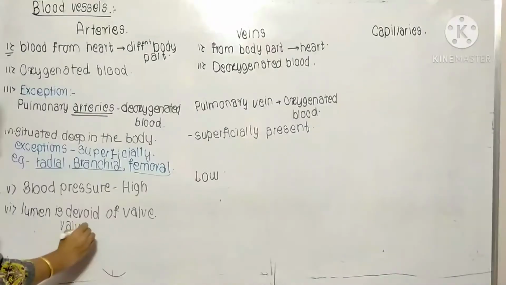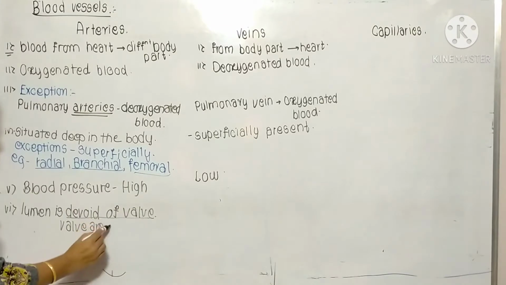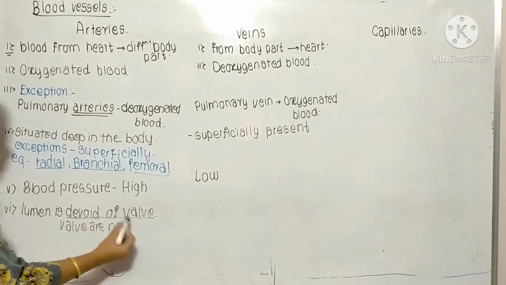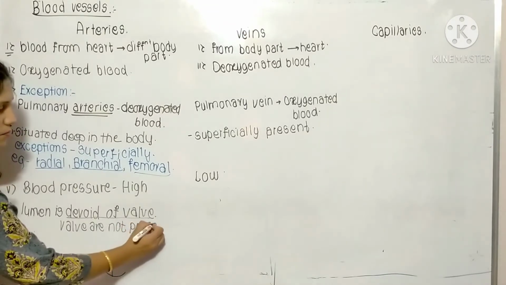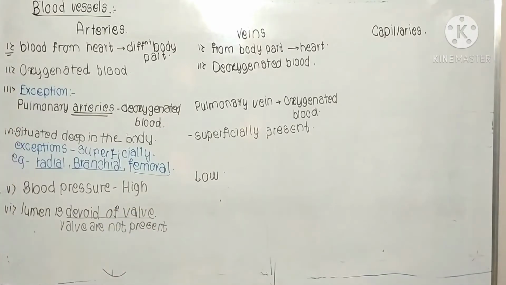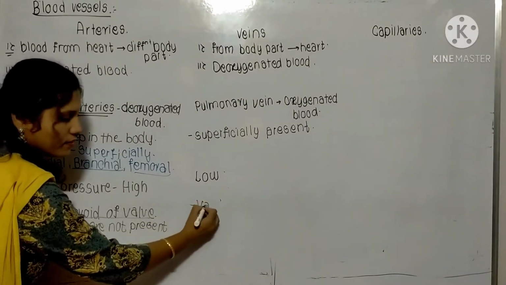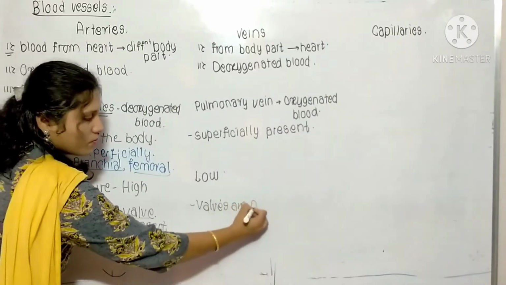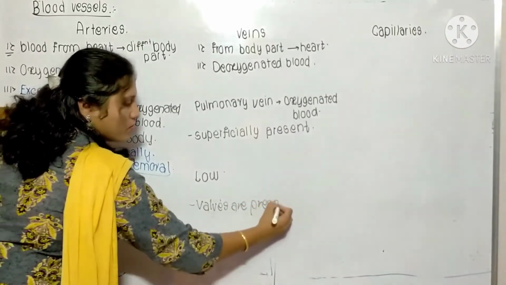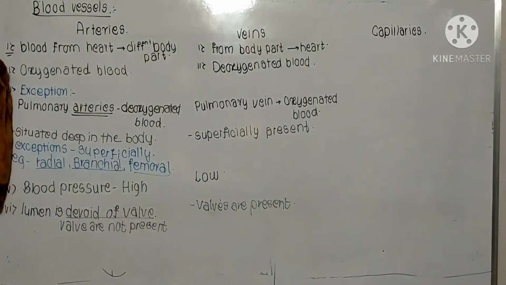So that's why it is given the term devoid of walls. But in veins, walls are present.